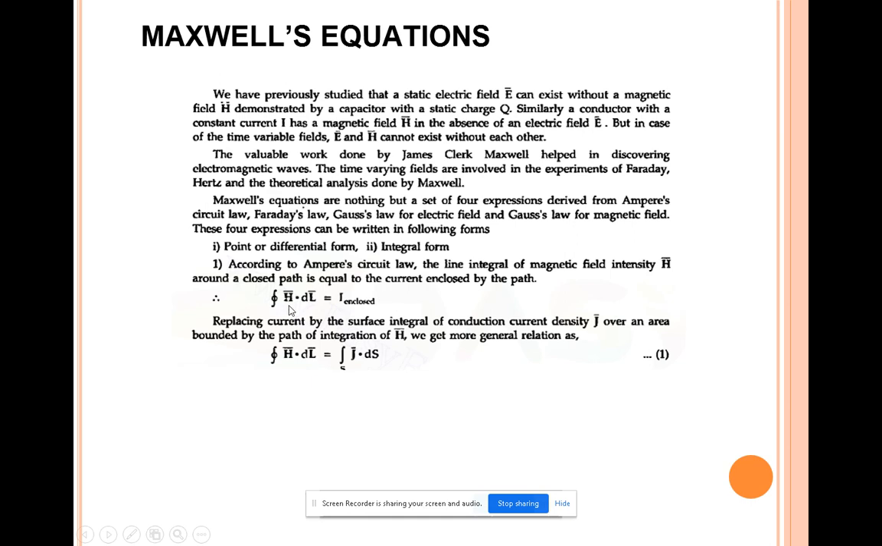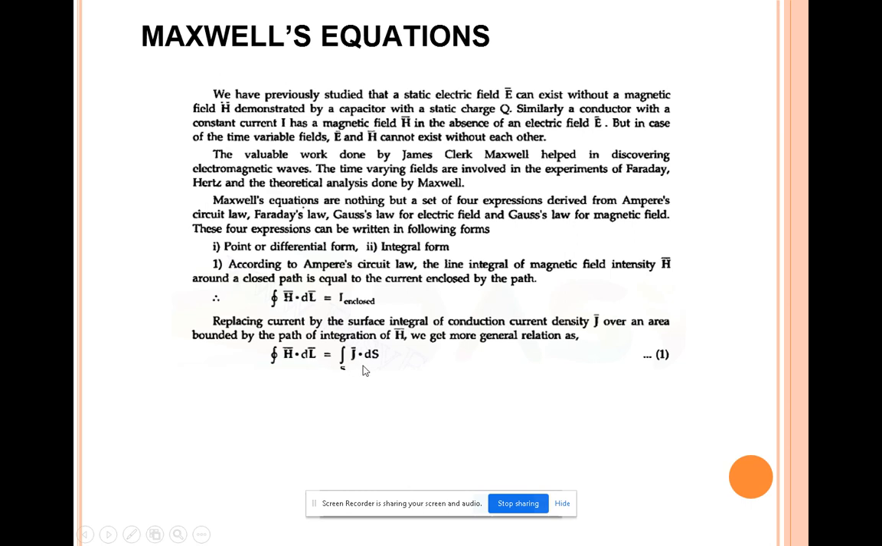See this equation: the line integral of magnetic field intensity H vector around a closed path is equal to the current enclosed by the path. Here you are going to replace the current by the surface integral of the current density element J vector over an area bounded by the path of integration of H vector. So you are going to replace the current value by the current density element. The current density is nothing but due to